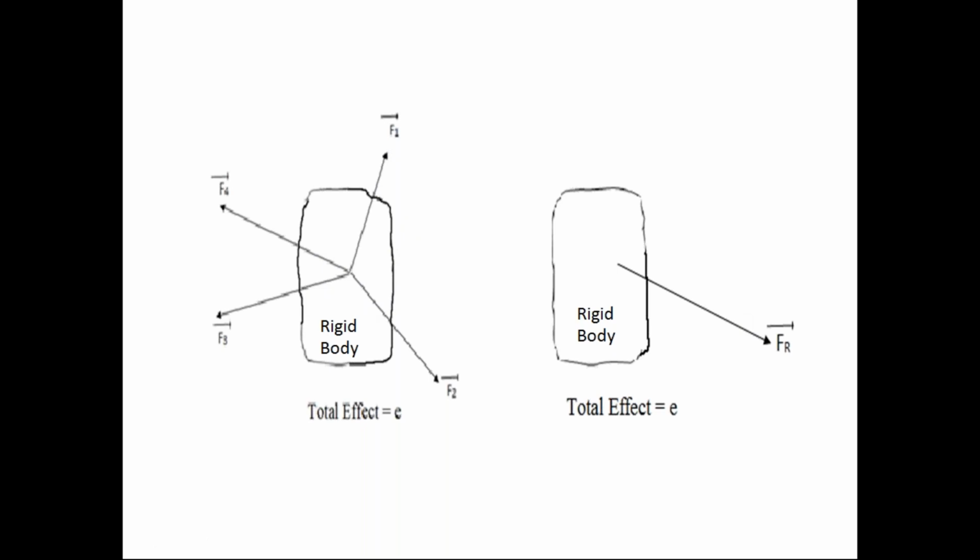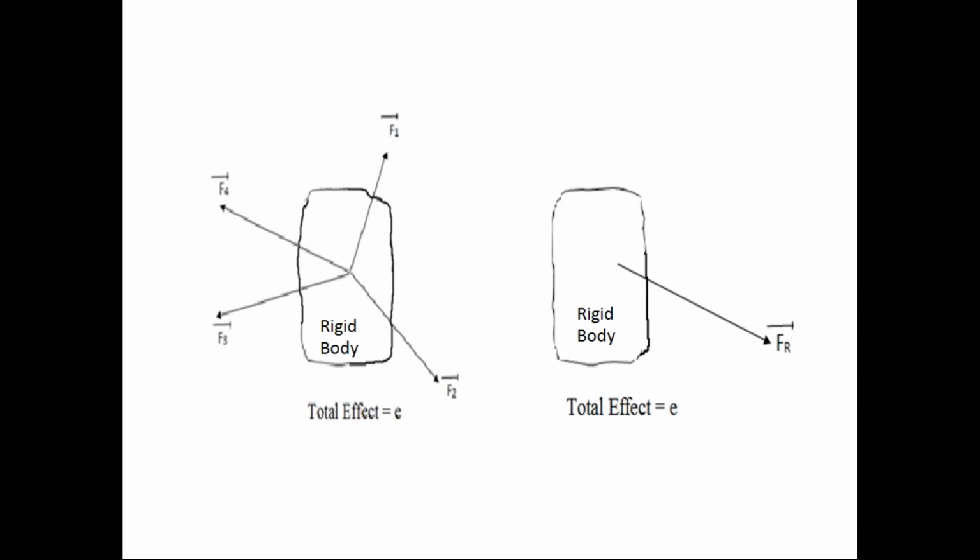In engineering mechanics, we have that procedure to convert the number of forces acting on the body into only one force. This one force also has the same effect on the rigid body as that of this force system. We call this one force the resultant force of the force system acting on the rigid body.